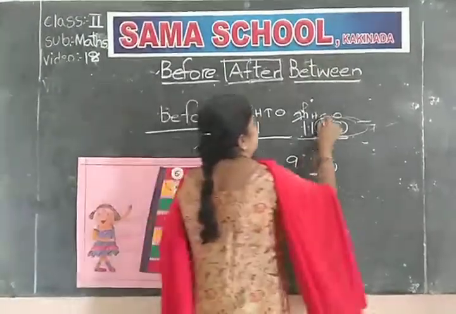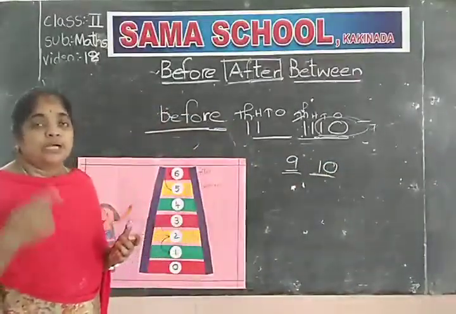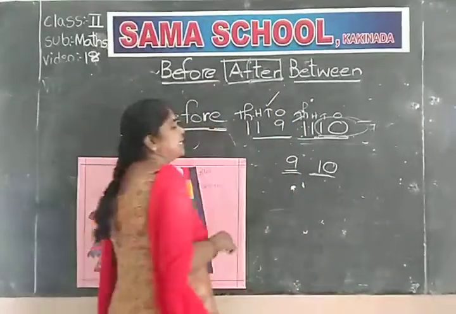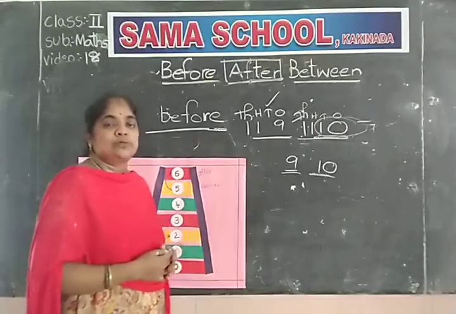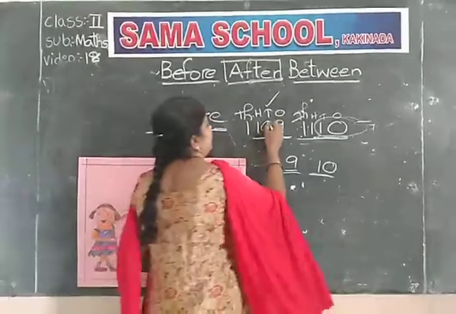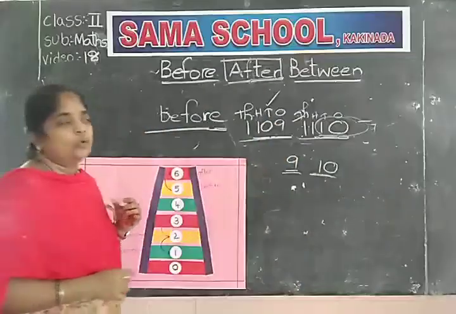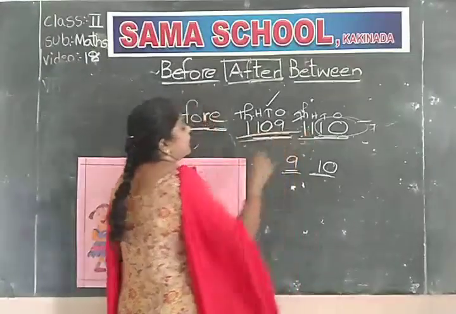But before 10, 9 will come. 9 is a single digit number that goes to the ones place. What about this tens place? There is no tens place. If tens place is not given, simply we will put 0. We will put 0 under the tens place. So once read this number, this is 1109.